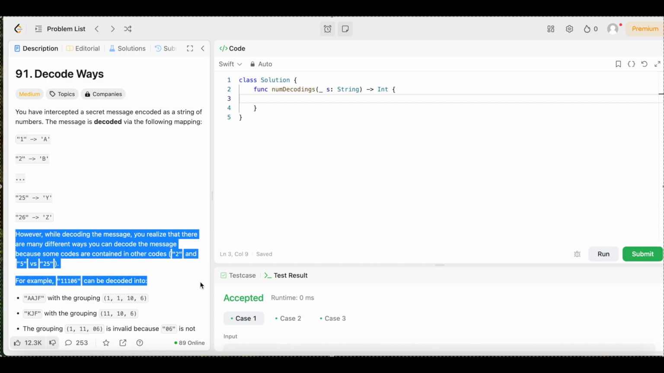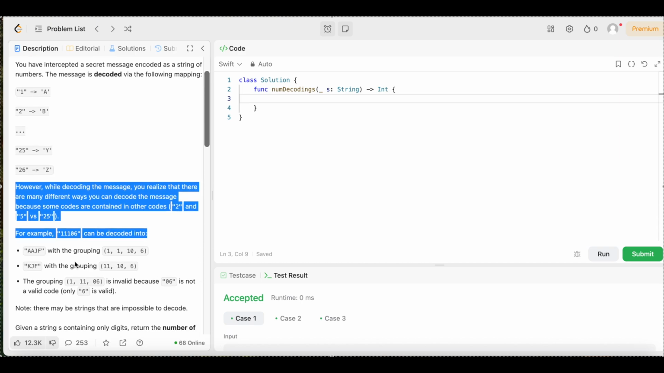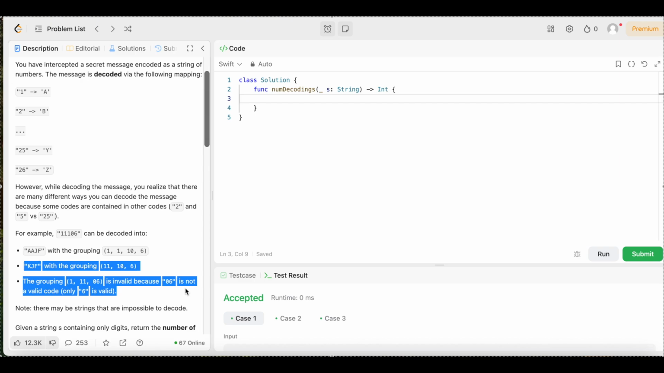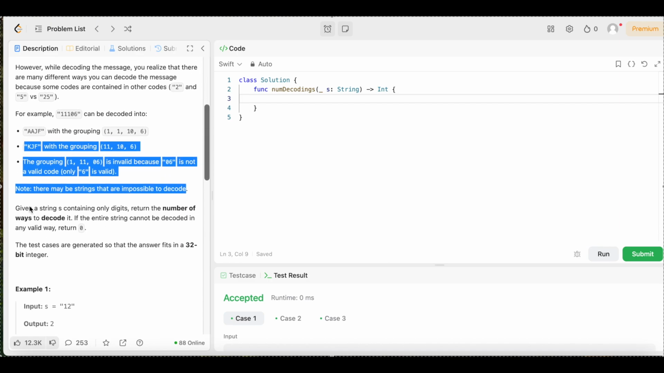For example, 11106 can be decoded as AAJF with grouping 1, 1, 10, and 6. It could also be decoded as KJF with grouping 11, 10, and 6. The grouping 1, 11, 06 is invalid because 06 is not a valid code. Only 6 is valid. Note there may be strings that are impossible to decode.